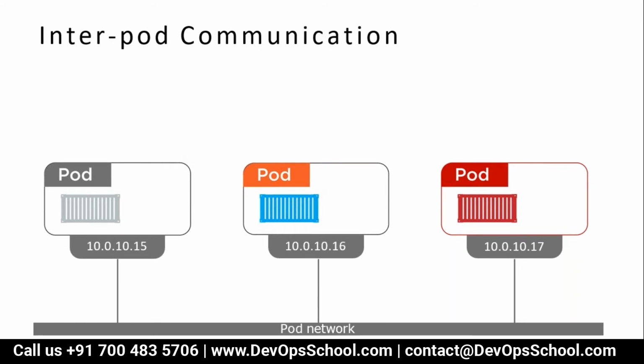How does each pod talk to each other? Through the pod network created by kube-proxy. Remember, on each node you have a kube-proxy, so they create one different network altogether, that we call a pod network. That means each pod communicates over the pod network, and because of kube-proxy, each node can also reach out to the pod across the network, and each pod can also reach out to the other node across the pod network. That is possible, but within a cluster.